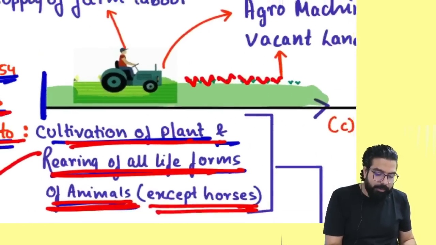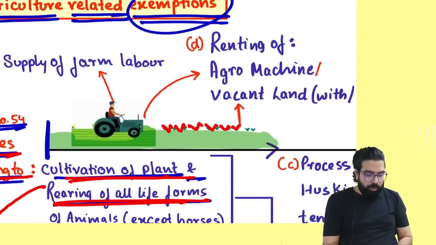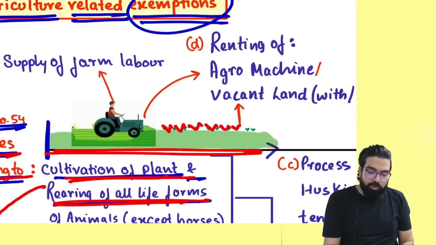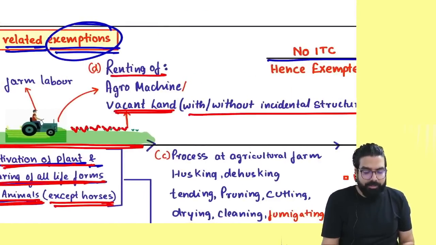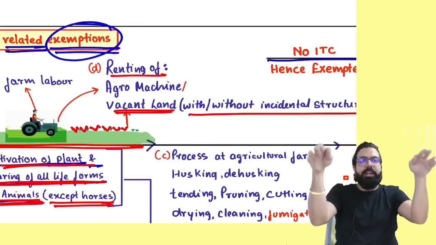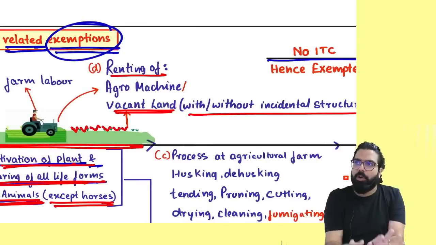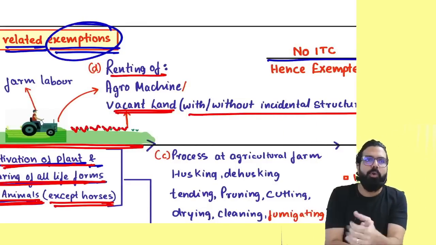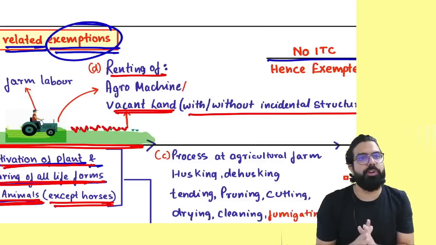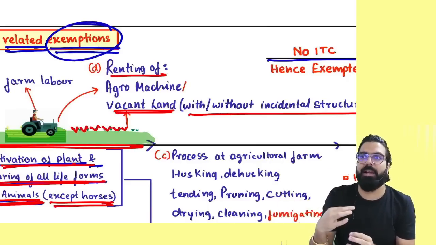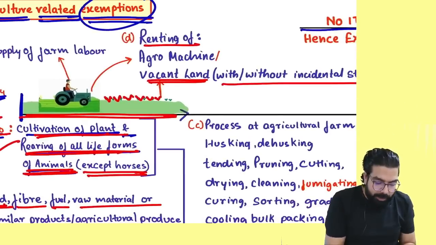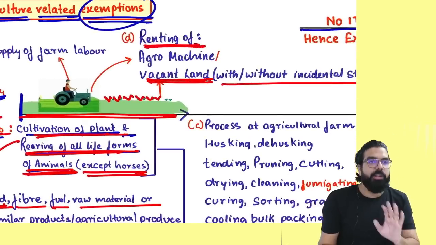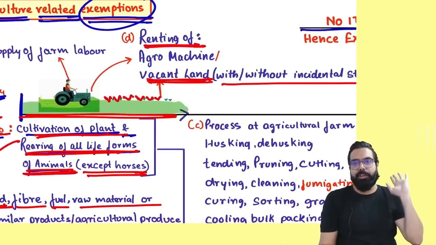Now, everyone listen. To do agriculture, first of all, you want a land. Yes or no, everyone? So they told, if you are renting vacant land with or without incidental structure, means on your vacant land, whether any hut, whether any house is there or not there, doesn't matter. So if I take one land from you on rent, you give me the agricultural land, will you charge GST or no GST? Remember one thing, whenever you give me renting of vacant land, you will not charge any GST.